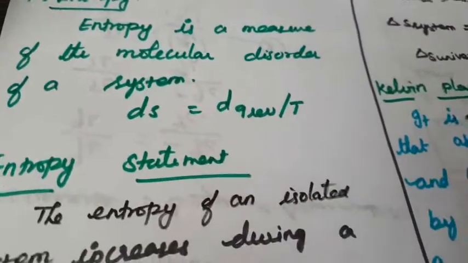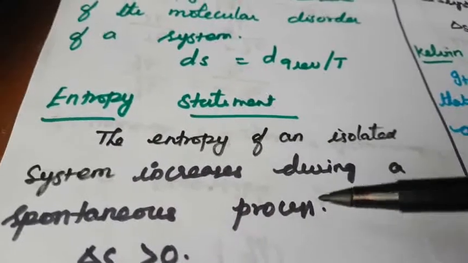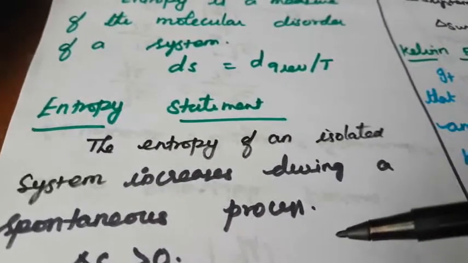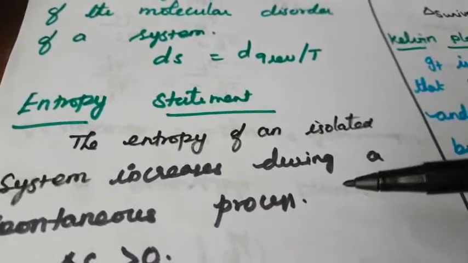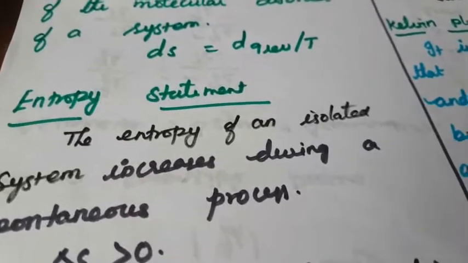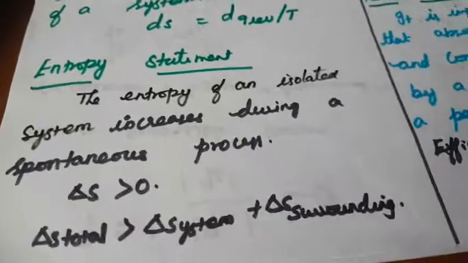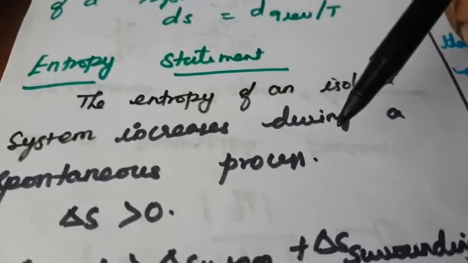So the first statement, the entropy statement: the entropy of an isolated system increases during a spontaneous process. The change of heat happens continuously in the spontaneous process. What is meant by a spontaneous process? A continuous automatic process. Okay, the entropy statement: the entropy of an isolated system increases during a spontaneous process.